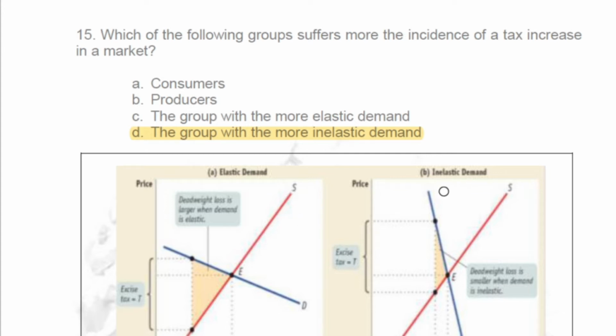Okay, with more inelastic demand, like with cigarettes, we can see that the new price for consumers is much higher than the old equilibrium price without this policy. And the producers, of course, they also lose, but they don't lose so much.